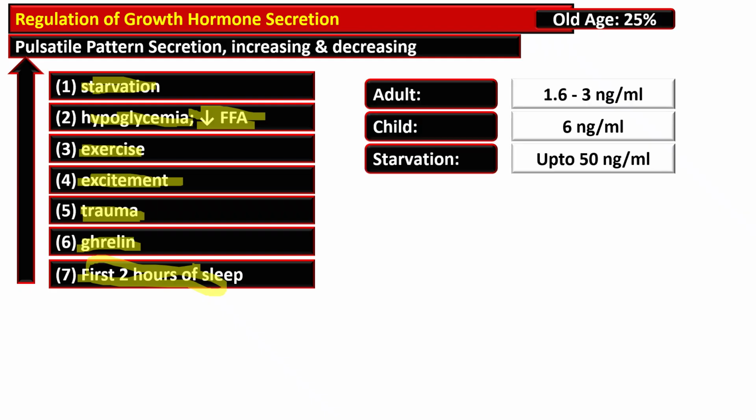The adult has about 1.6 to 3 nanogram per ml of growth hormone, while the child's blood concentration for this hormone is 6 nanogram per ml. And during starvation, it may go up to 50 nanogram per milliliter. So there are differences between the acute and chronic regulation.